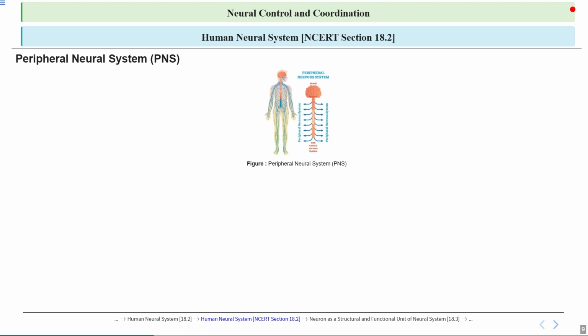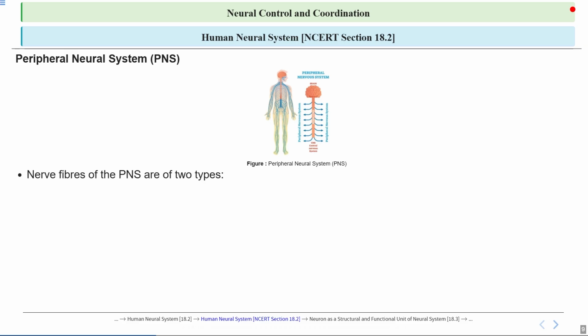As we have just discussed, it consists of all the nerves and ganglia outside the CNS, which includes the brain and spinal cord. It connects the CNS to the rest of the body, enabling communication between the brain and spinal cord with muscles, organs, and sensory receptors. The PNS is divided into two main parts: the somatic nervous system, which controls voluntary movements and sensory information from the skin and muscles, and the autonomic nervous system, which regulates involuntary functions like heartbeat, digestion, and respiration. You can also see the picture of the PNS in the diagram given here.